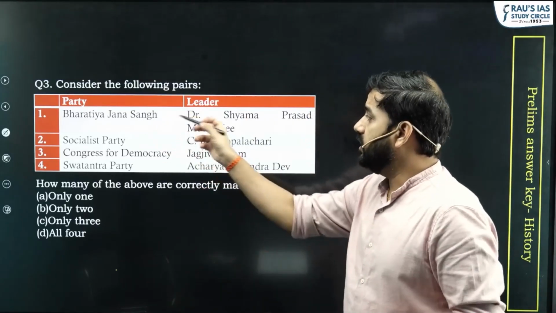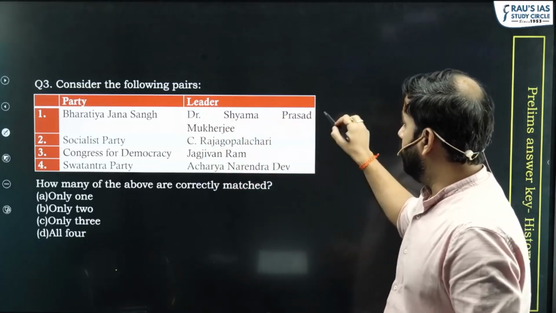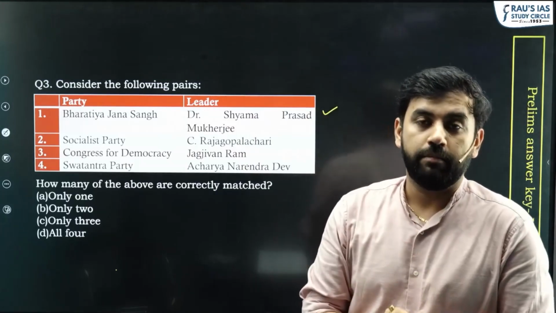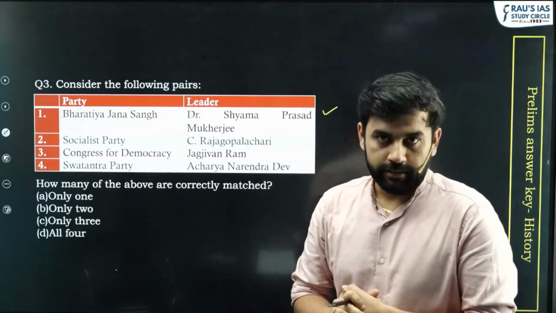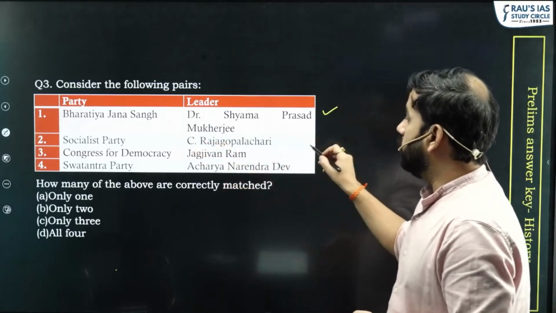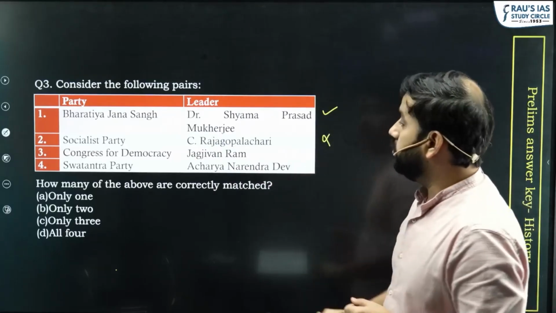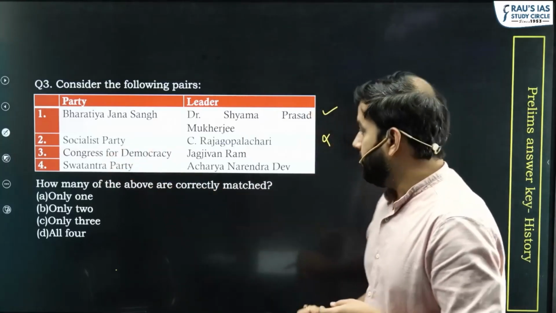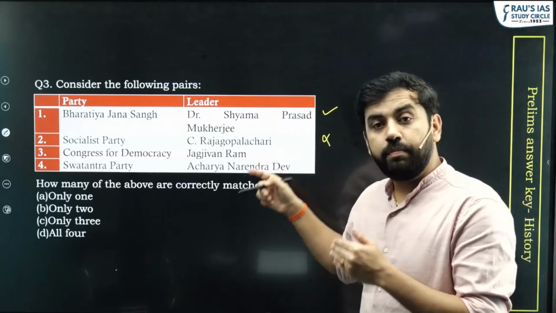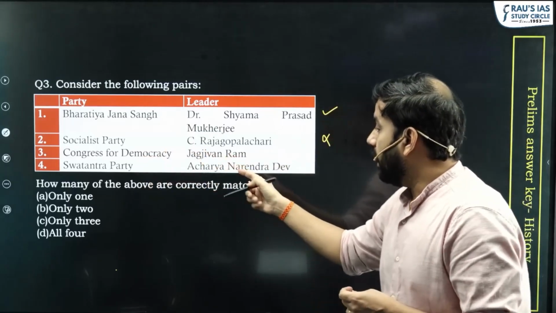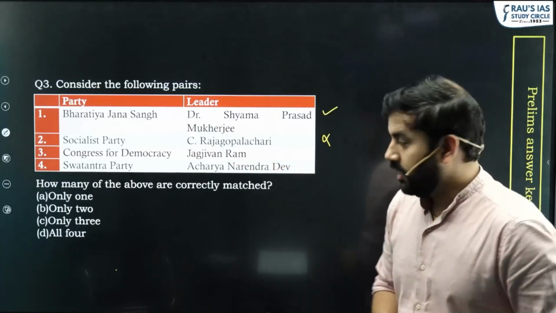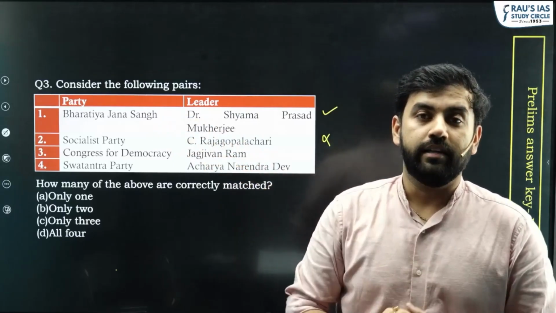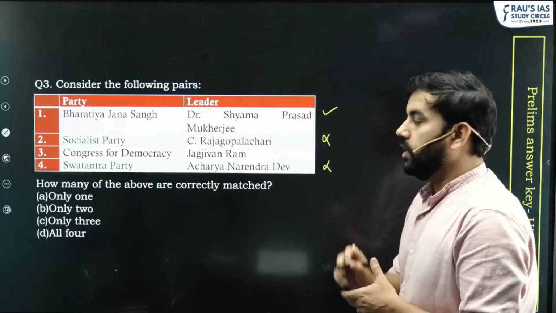The first one is Bharatiya Jansangh, Dr. Shyama Prasad Mukherjee. This is actually correct. Also, Deen Dayal Upadhyay was associated with this political party and it was founded after India's independence. The second one is Socialist Party, C. Rajgopalacharya. This statement is incorrect because C. Rajgopalacharya was one of the founders of the fourth option, that is Swatantra Party, which also brings us to the fourth option, Swatantra Party and Acharya Narendra Dev, which is also incorrect because Acharya Narendra Dev was associated with the Congress Socialist Party founded before India's independence. Hence, the fourth one is also incorrect.